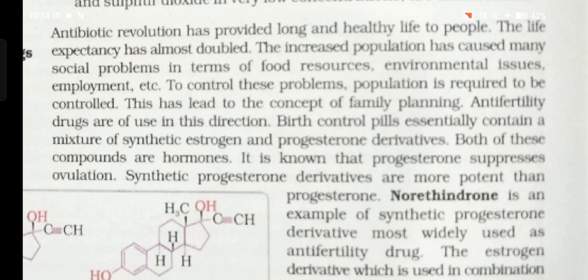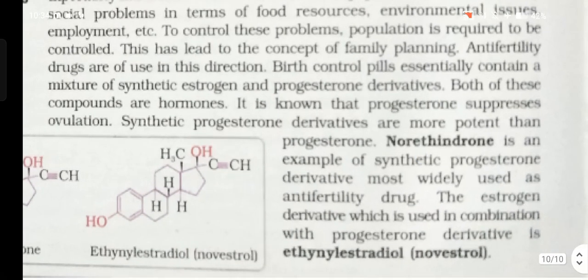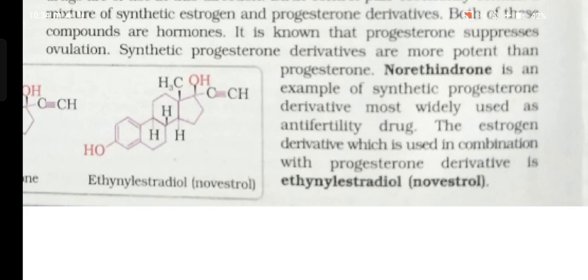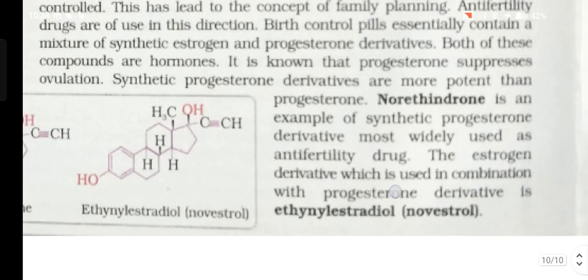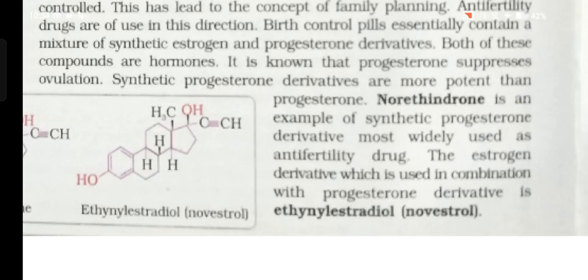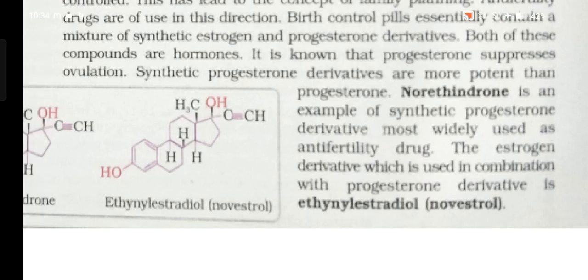Birth control pills essentially contain a mixture of synthetic estrogen and progesterone derivative. Both of these compounds are hormones. It is known that progesterone suppresses ovulation. Synthetic progesterone derivatives are more potent than progesterone. Norethindrone is an example of a synthetic progesterone derivative most widely used as an anti-fertility drug. The estrogen derivative, which is used in combination with the progesterone derivative, is ethinylestradiol (novestrol).